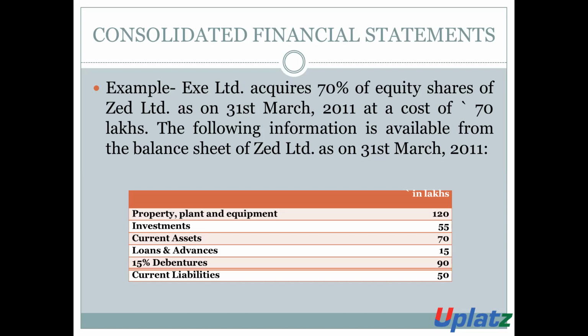Property, plant and equipment 120, investment 55, current assets 70, loans and advances 15, 15% debenture 90, and current liability is 50. These all are the details of assets and the liability of the organization.